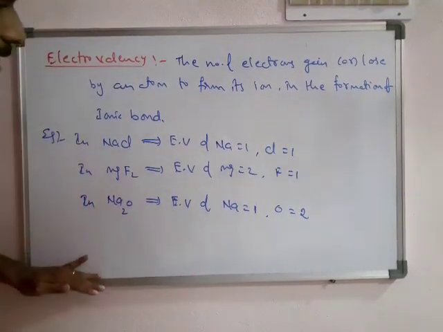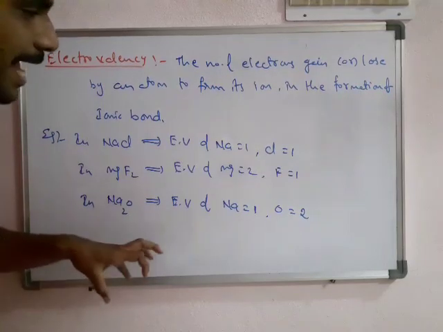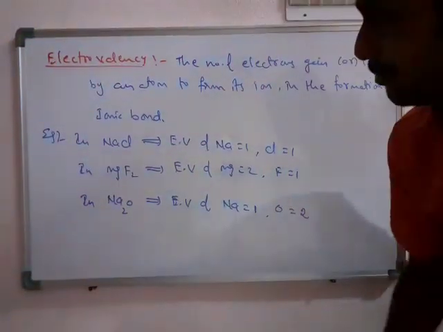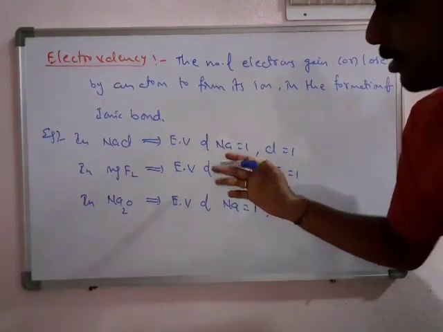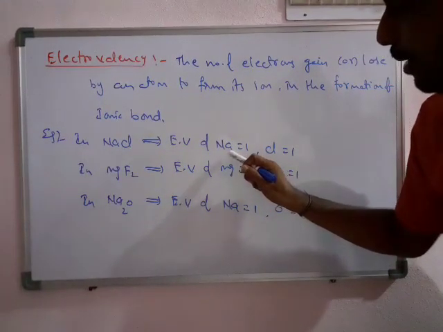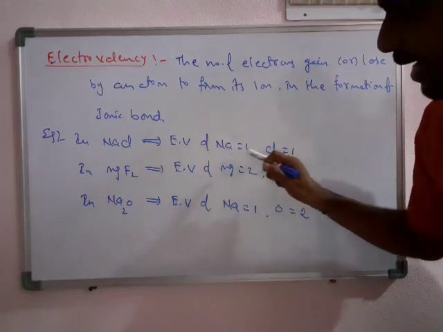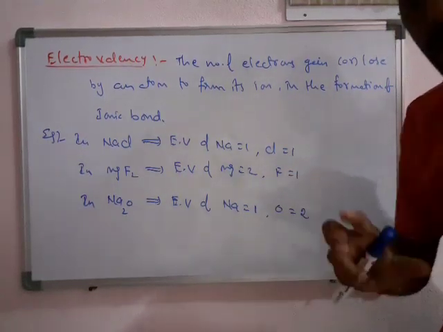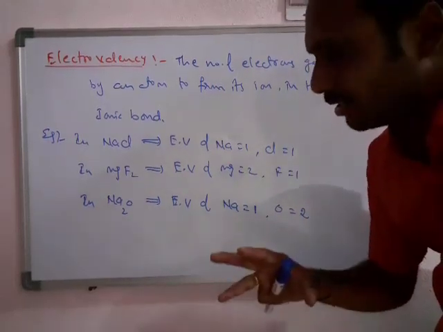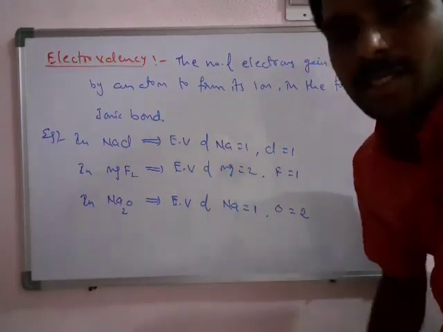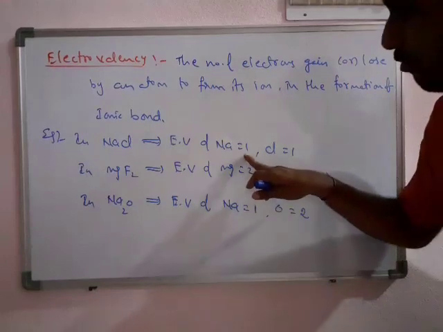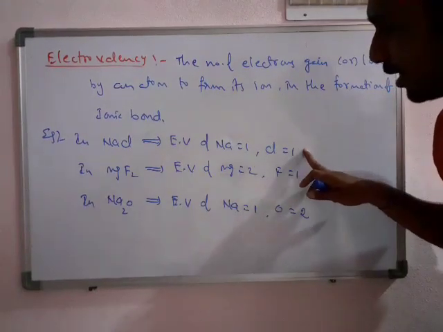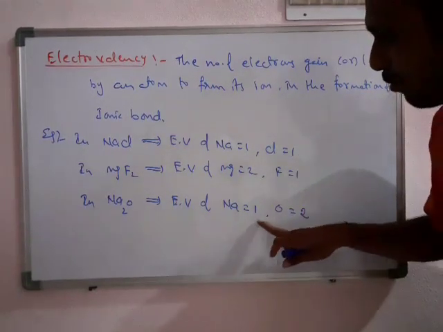At last, write a point in your own words: the electrovalency in ionic bond may be equal for both cation and anion, or may be different for cations and anions. We got 3 examples for this explanation. Cation, anion: 1 comma 1, here 2 comma 1, 1 comma 2.